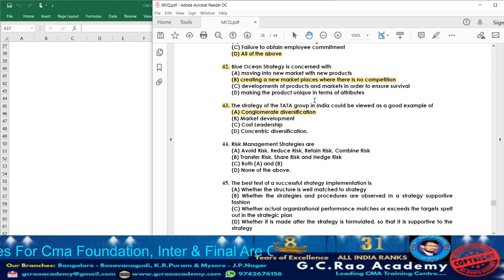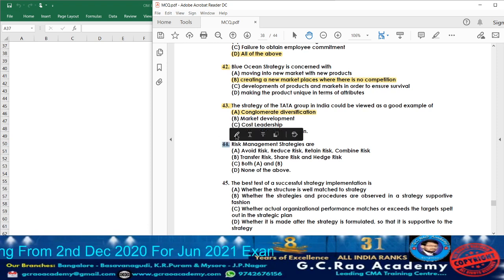What is conglomerate diversification? If a particular industry tries to add new products which are different from the earlier ones, or different services which are different from the earlier ones, those diversifications we are going to call conglomerate diversification. So Tata Group is an example of what? Conglomerate. It may be the Reliance Group also. Which diversification? Conglomerate diversification. Now moving on to question 44.